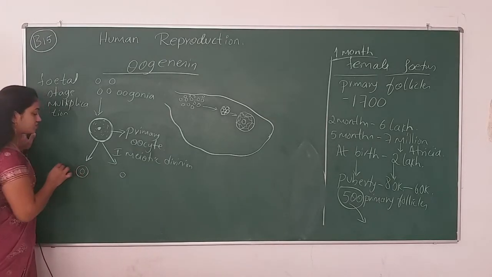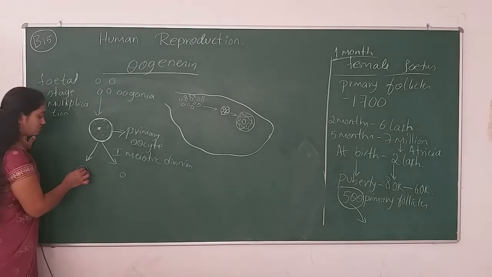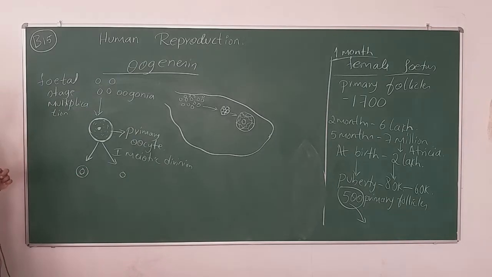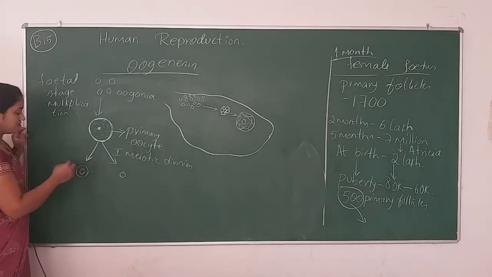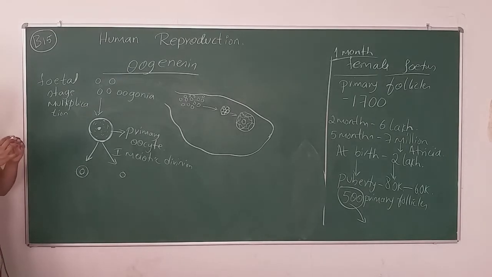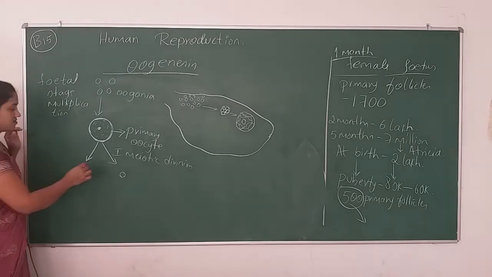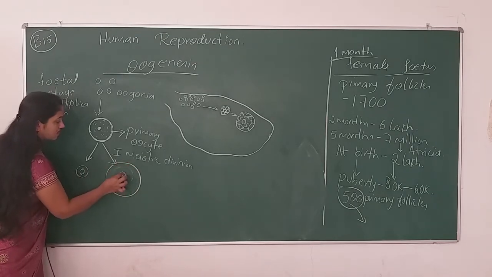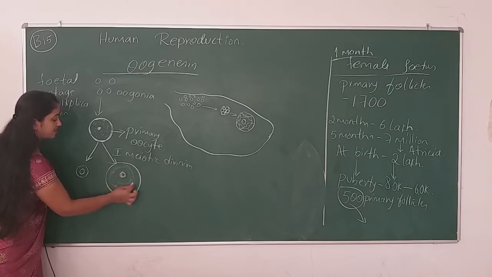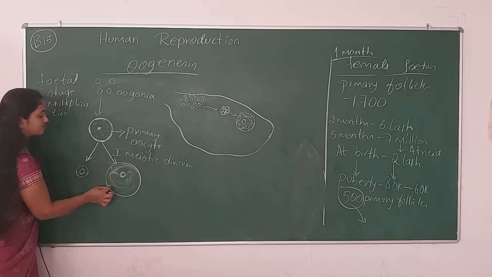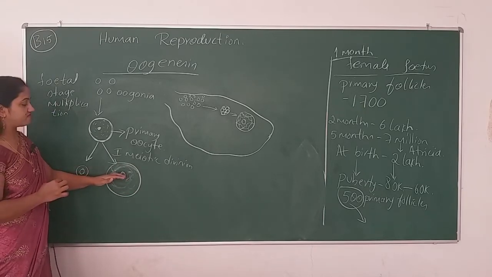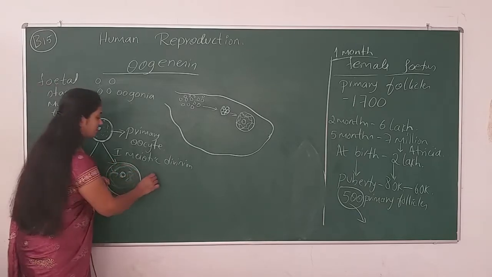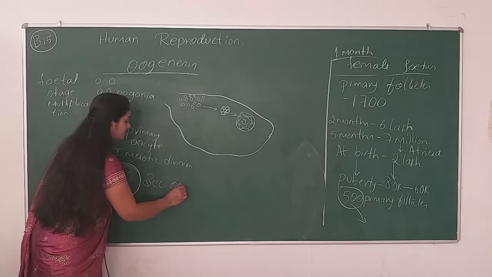One will be a very small cell. Think this is the nucleus I am drawing first, and it is surrounded by cytoplasmic content. That cytoplasmic content will be very much reduced, and in the other one all the cytoplasmic content will be in this oocyte. So this oocyte we have to call the secondary oocyte.